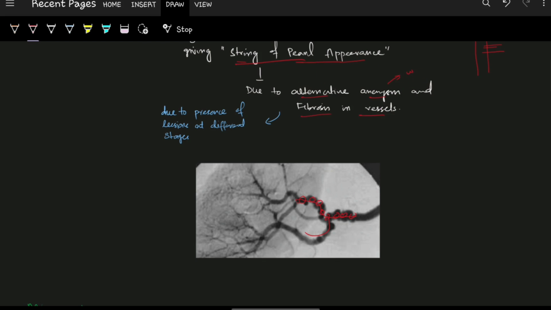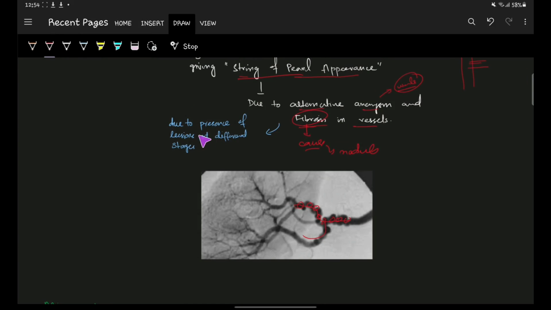Aneurysm weakens the blood vessels, and the fibrosis causes the formation of nodules. It occurs because the lesions in polyarteritis nodosa are not in the same stage, they are at many stages.